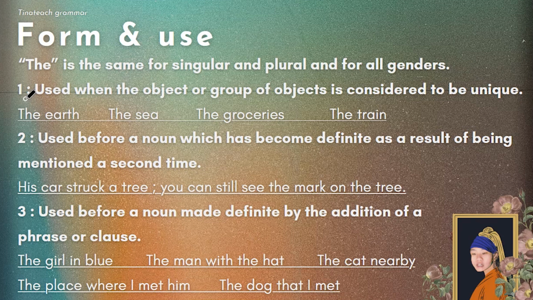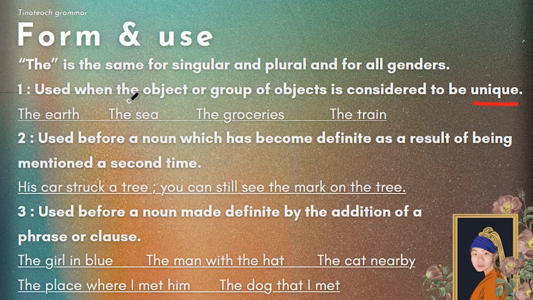Now, the first use case of the is the object here, or group of objects considered to be unique. And what do I mean by unique? What I mean is that there's nothing else like it, okay? For example, the earth, there's only one earth, right? As far as we know, there are no multiple earths.